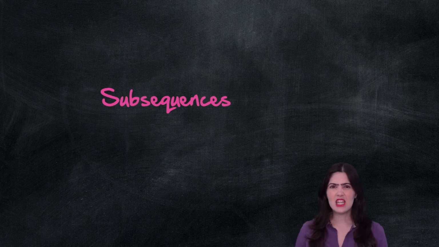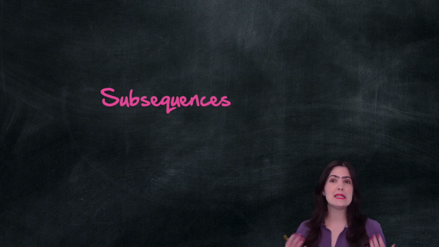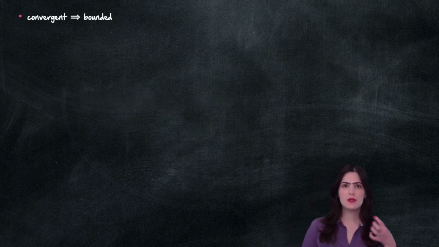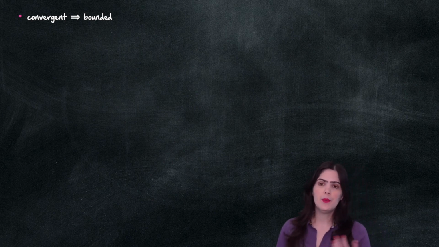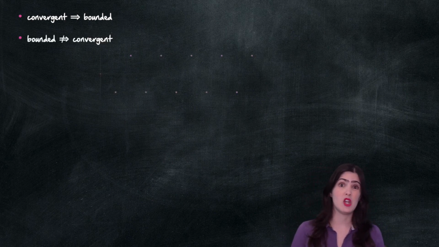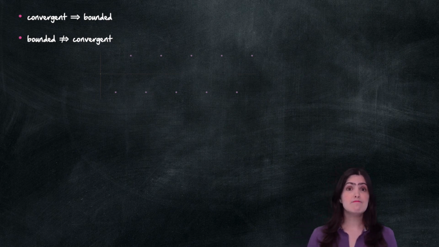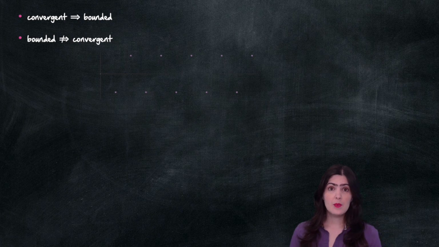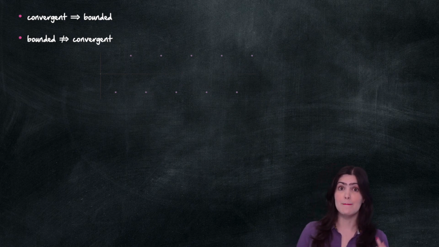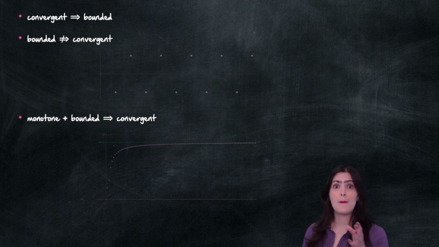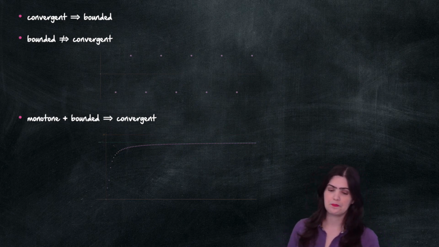But before that, let's take a look at some examples that will give us an insight of why we care about subsequences. We already know that if a sequence is convergent, then it is bounded. And we also saw some examples of sequences that were bounded but not convergent, like the -1 to the n that goes up and down, up and down. So to fix this problem, we called the monotonicity theorem. If I know that my sequence is bounded but also monotone, then I can make it be convergent. And that was the monotone convergence theorem. It tells me that monotone and bounded implies convergent.